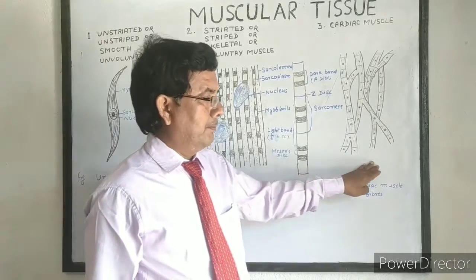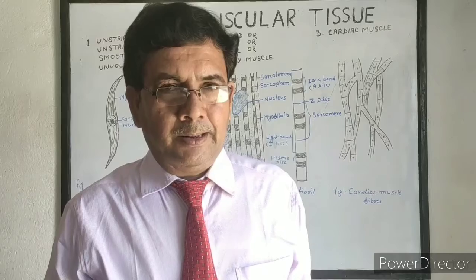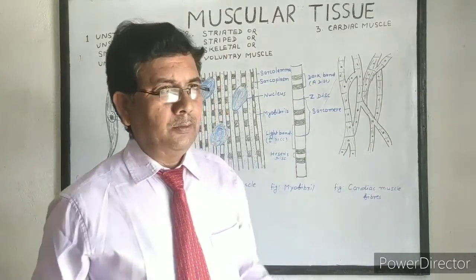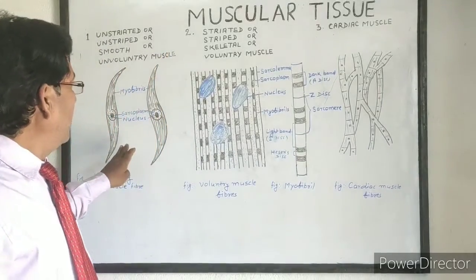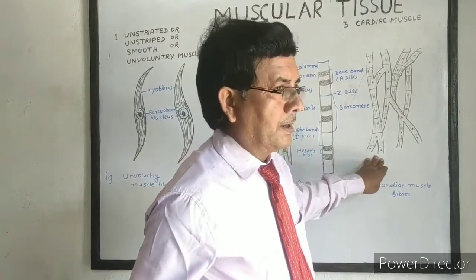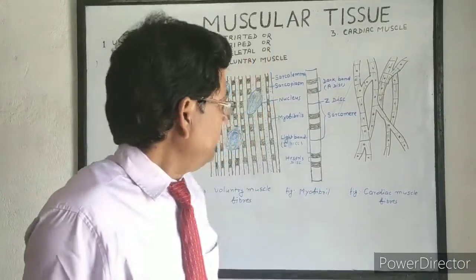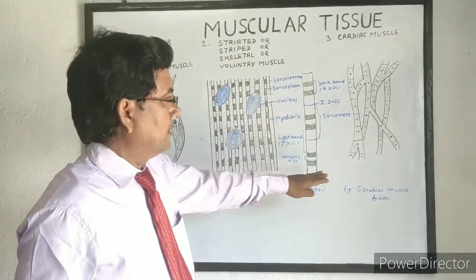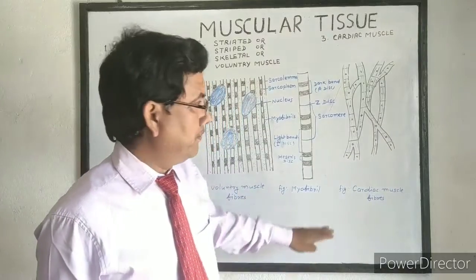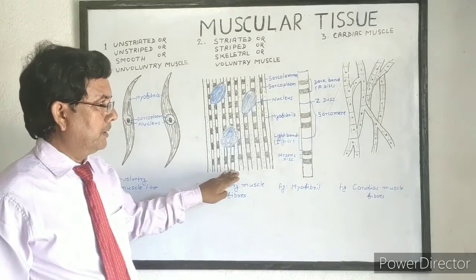And next is cardiac muscle fiber. It is similar to the striated muscle fiber in structure and similar to the unstriated or involuntary muscle fiber in function. Its function is not under the control of our will, so it is called involuntary muscle, but several striations are found in this type of muscle. So in structure, it is similar to the striated muscle.